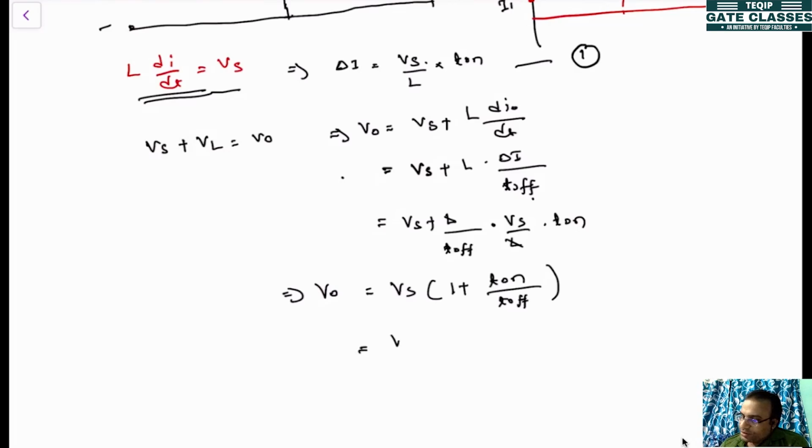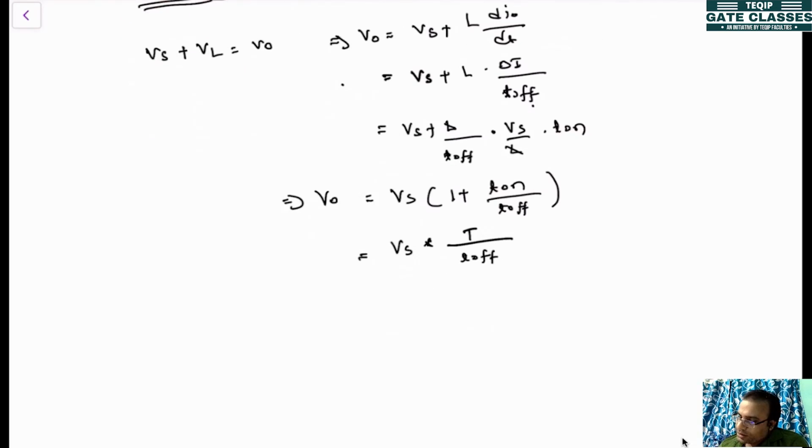So how to modify this one? Vs, if you add these two, it will be T on plus T off, that is total time T, divided by T off. Then further you can simplify to Vs into 1 divided by T off by T.